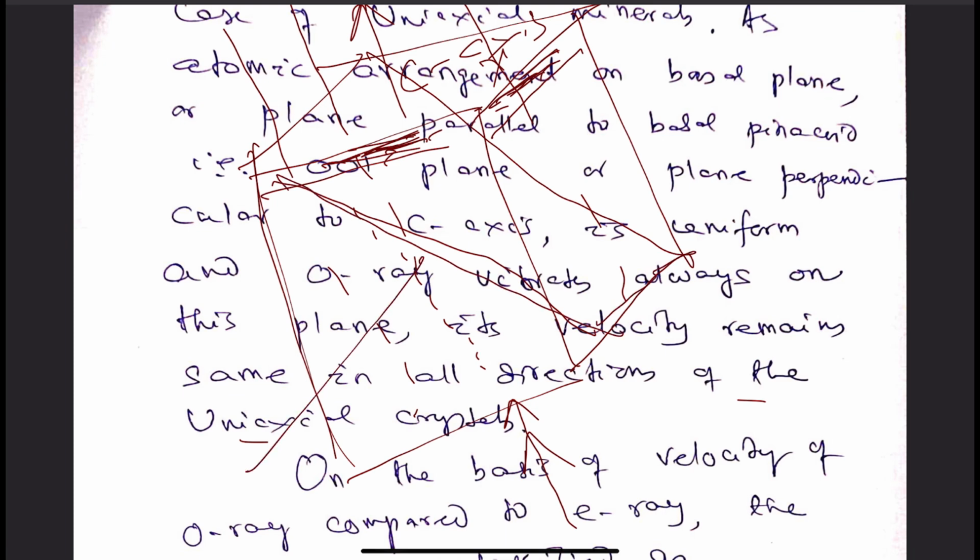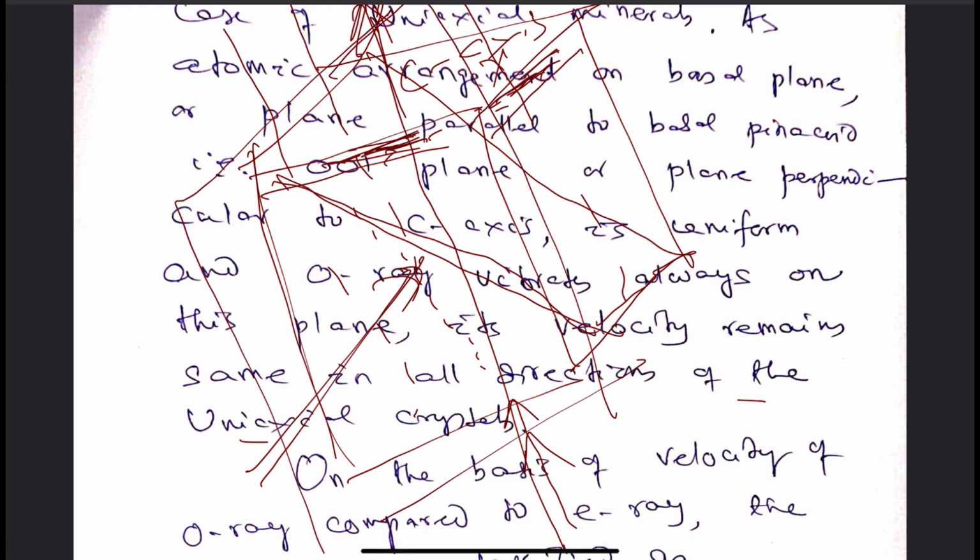This is the plane. If light is incident on this plane, the C axis is here in this direction. This is the C axis direction. This is the incident ray. So the plane which contains the incident ray and the C axis, this is the plane. So in this plane, the C axis will have to vibrate.